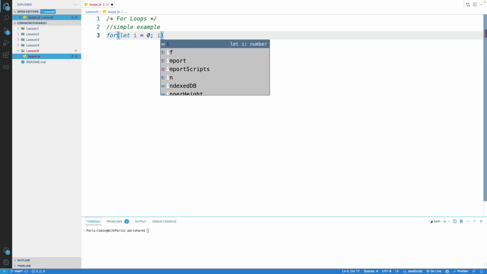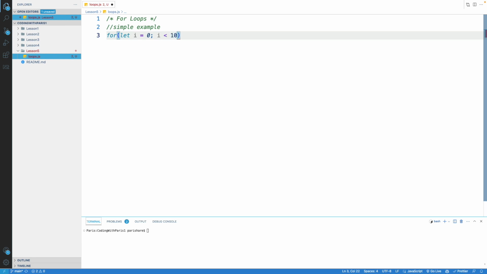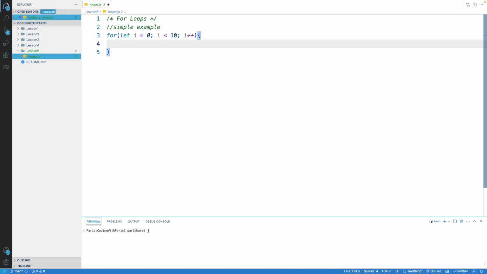The second thing you'll see here is that variable again, but you'll see that that variable is doing some type of comparison to something else. We'll talk about what that is in a second. We'll go ahead and end that with a semicolon as well, just like the first piece. And finally, you'll see that variable with some type of plus or minus characters in there. Typically, you'll see plus. And then outside of the parentheses, usually you'll see a curly bracket and you'll see some code inside of those curly brackets. So in our case, we're going to do something like console.log, "I think I can."